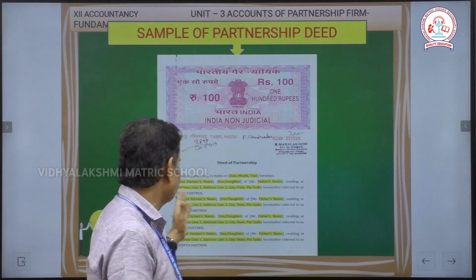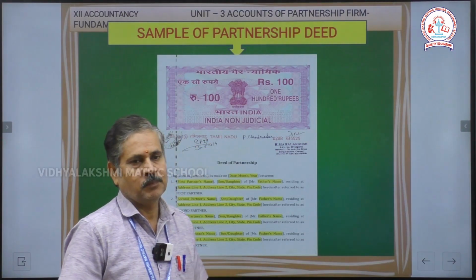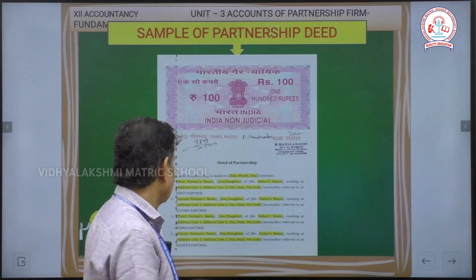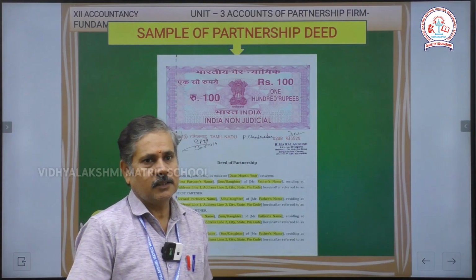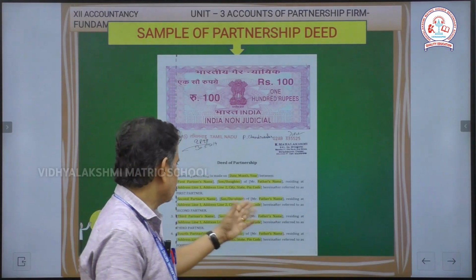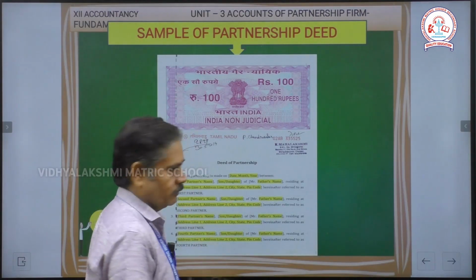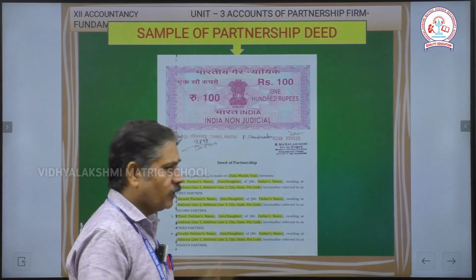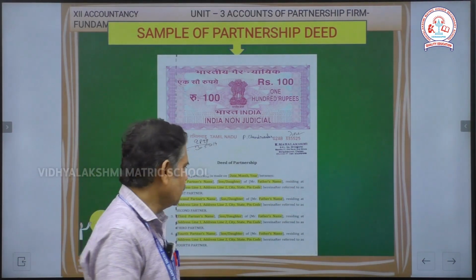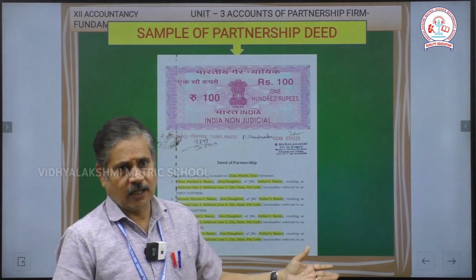Then the second partner, name B, son of Ramesh, then the residence address, Teynampet, 46, Chennai. This is the address for the second partner. If a third partner is also there, write the partner name C, son of Ranganayagan.